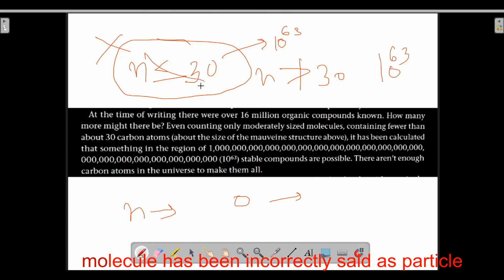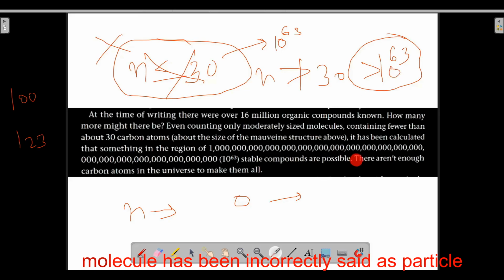If we remove this restriction of number of carbon atoms being less than or equal to 30, there might be a molecule which has 100 carbon atoms, or 123 carbon atoms. If we take all that, then even greater than 10 to the power 63 stable compounds are possible.